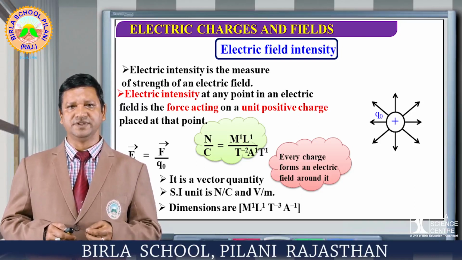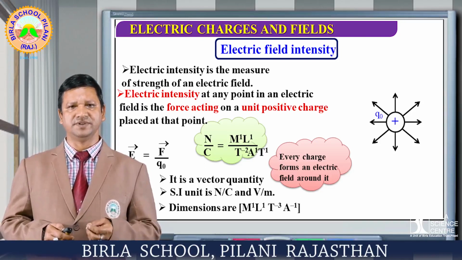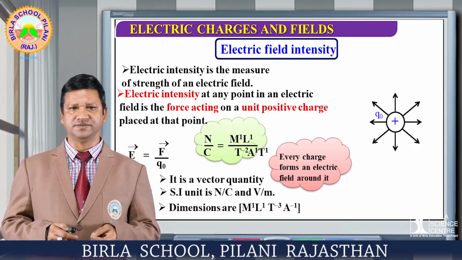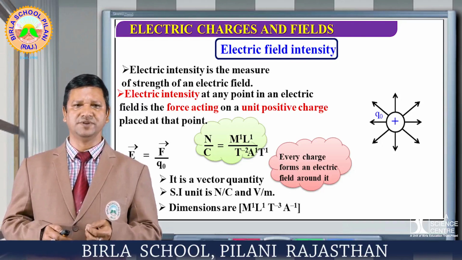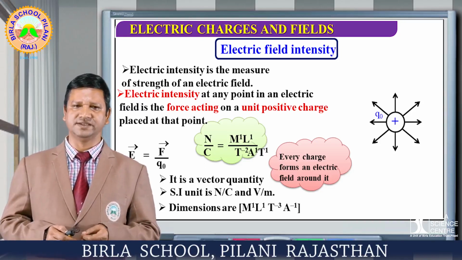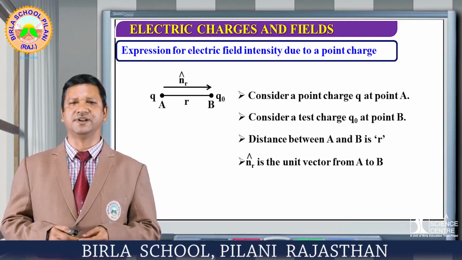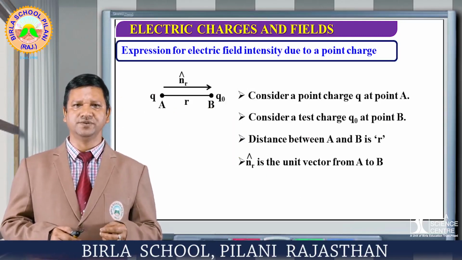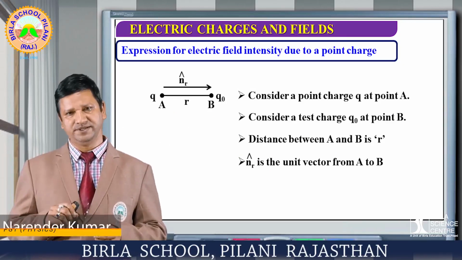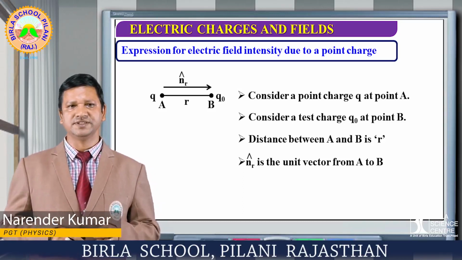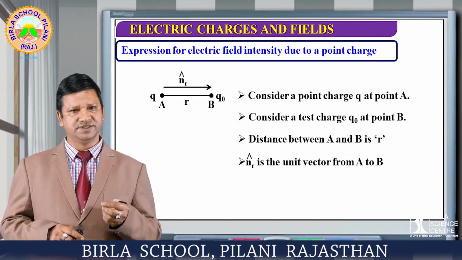Now the dimension we can find out either by using the formula or by using dimensional analysis. MLT minus 2 is for the force, and for charge it is ampere into time. So this is the dimensional formula of the electric field intensity. Now let us continue with the expression for electric field intensity due to a point charge. In this particular case, a charge is given at a point, and we are going to discuss the value of the electric field because of this charge.